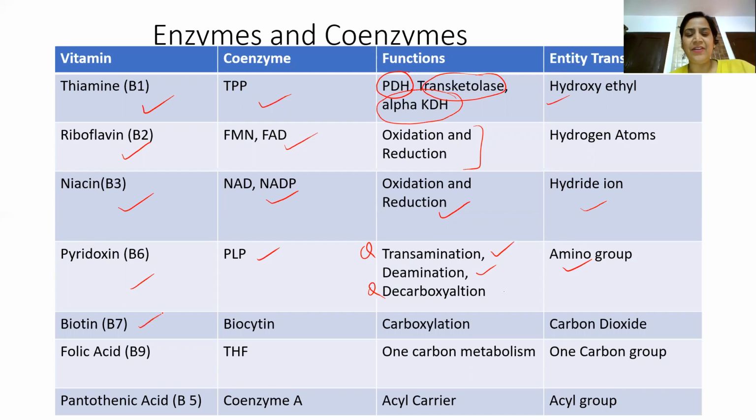Biotin, which is B7, responsible for carboxylation, very important question again. Folic acid, B9, which is responsible for 1-carbon metabolism. This was the question which was asked 3 years back in ZIPMER exam also. And pantothenic acid, which is vitamin B5, which is responsible for the carrier of acyl group. So this slide is, again, I am telling you, very important.